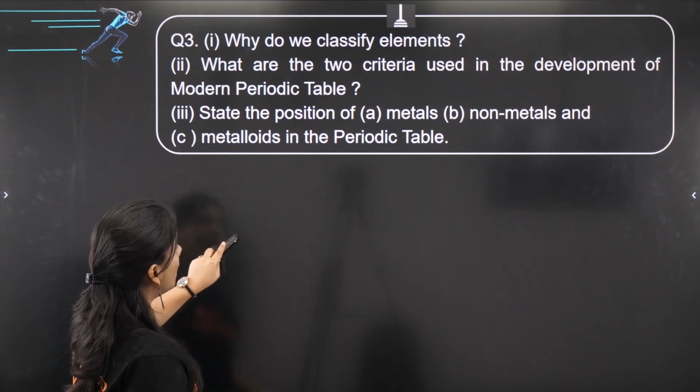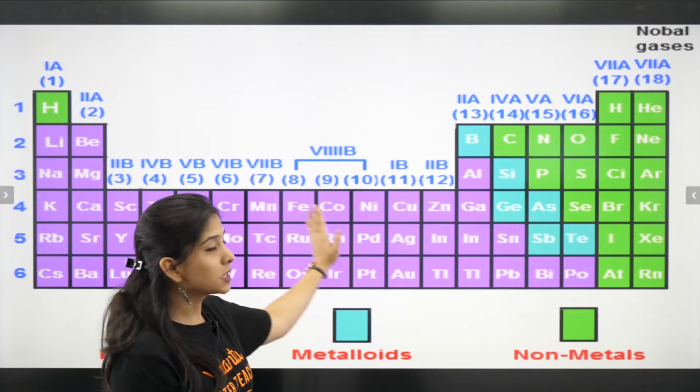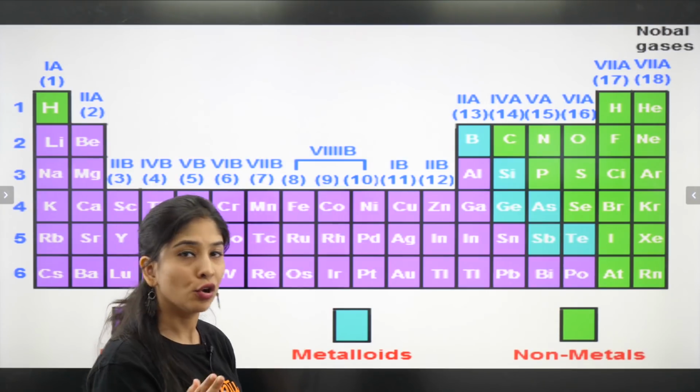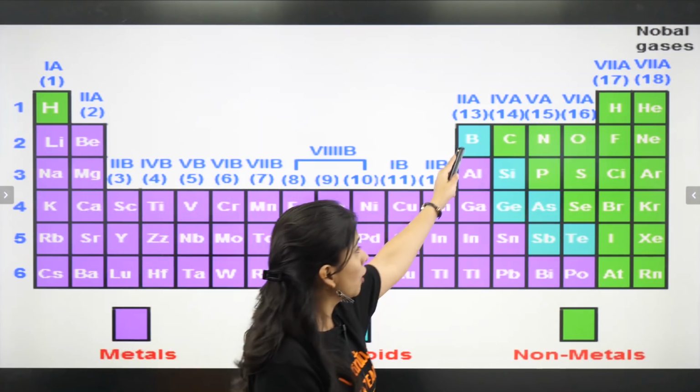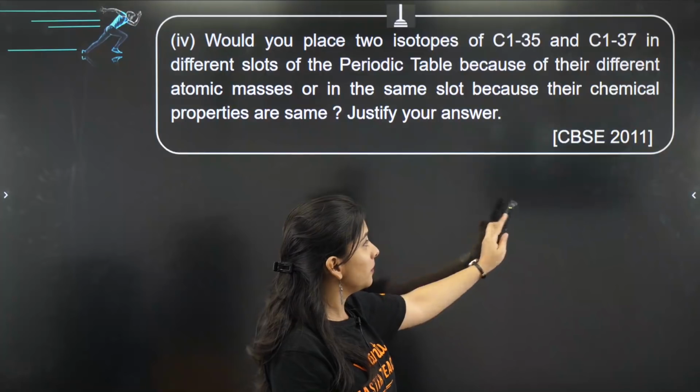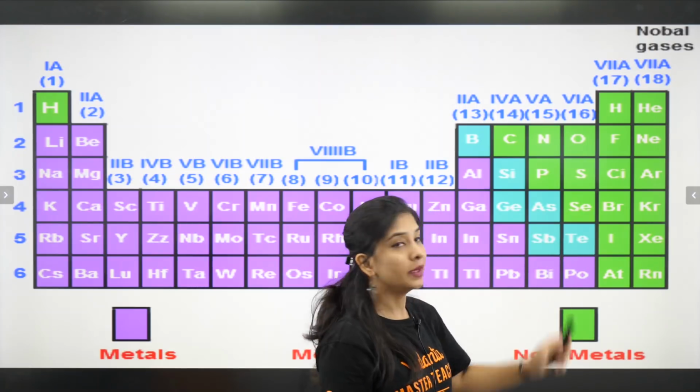Now you will be like, ma'am, how? So look, this is the whole periodic table. All this purple color is representing the metals, so that's a lot of metals. These are the metalloids: boron, silicon, germanium, arsenic, antimony and tellurium.